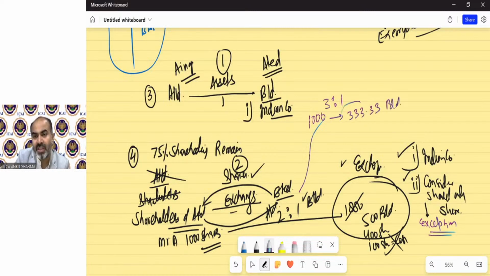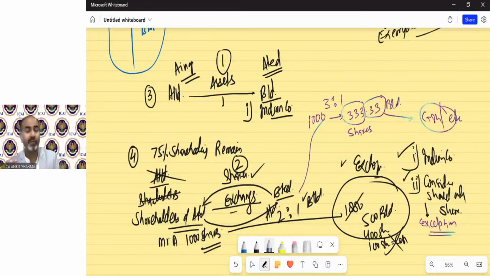So for the part which is not a fraction, the shares will be allotted. But the fraction part cannot be allotted in share form, so that can be paid in the form of cash, etc. In case of fraction of shares, we can pay only that fraction part in cash. But the part which is not a fraction should always be paid in exchange of shares only. Okay, so these are the conditions.